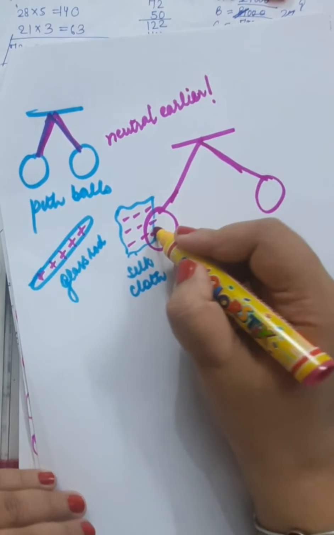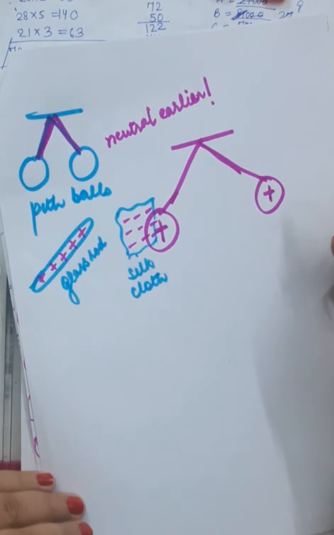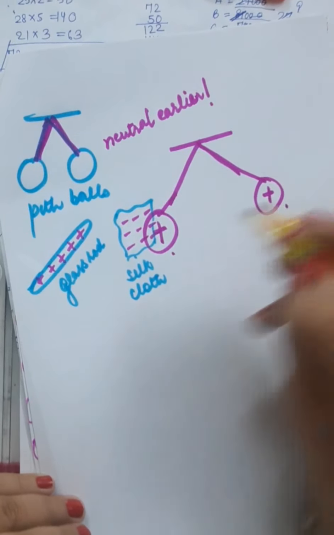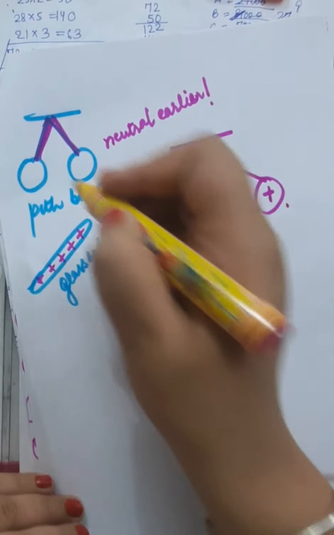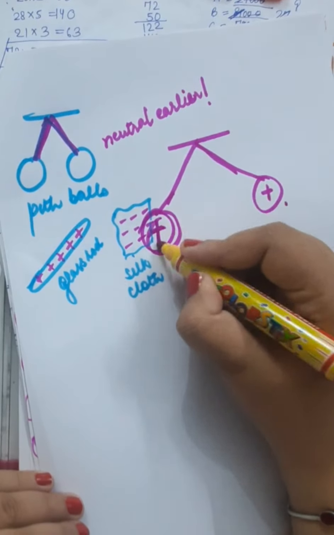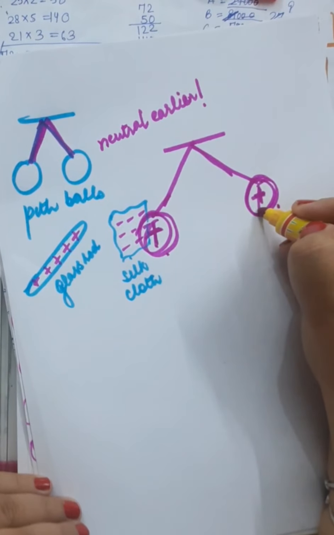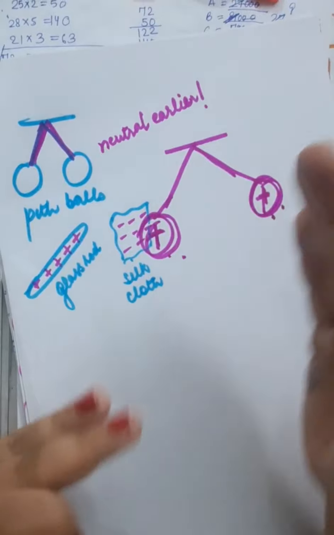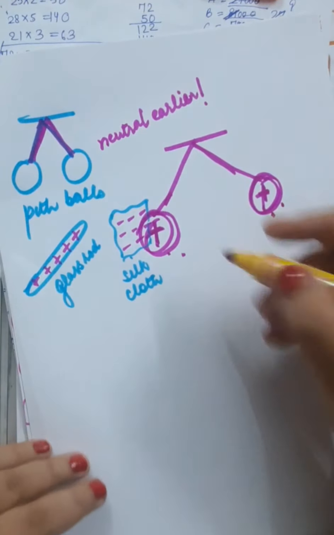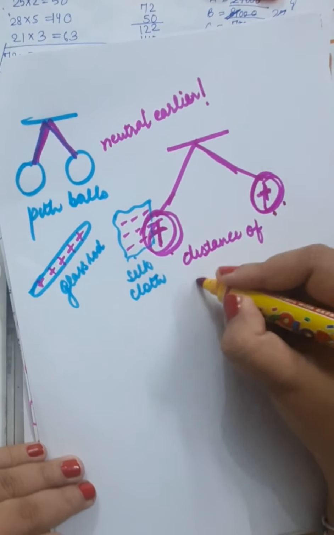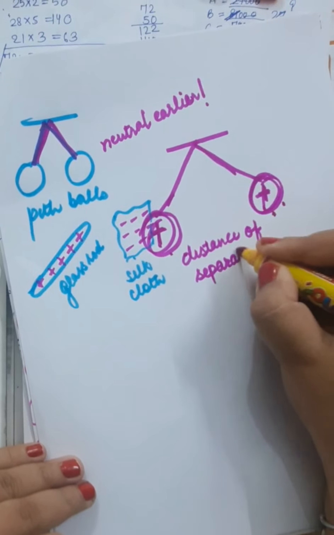Why? Because the pith balls will acquire positive charge, and we know that like charges repel each other. When you touch this glass rod with these two pith balls, the first pith ball will acquire a positive charge, the second pith ball will acquire a positive charge, and these two positively charged pith balls will repel each other, and that is why their distance of separation increases.